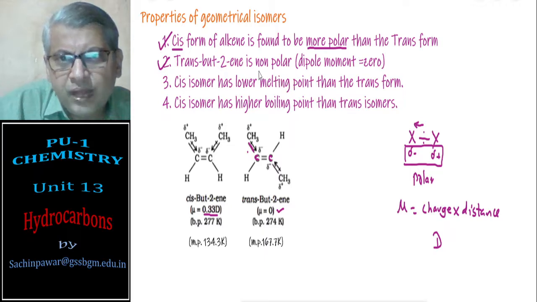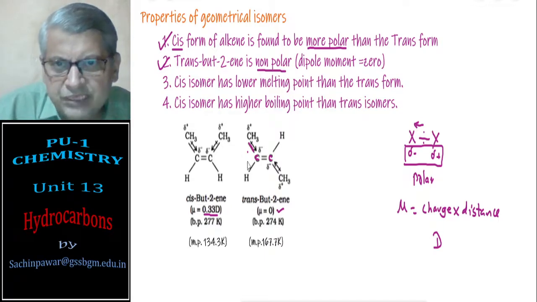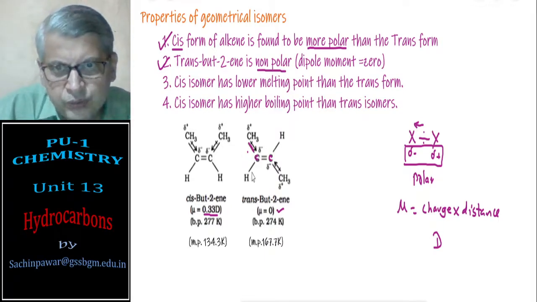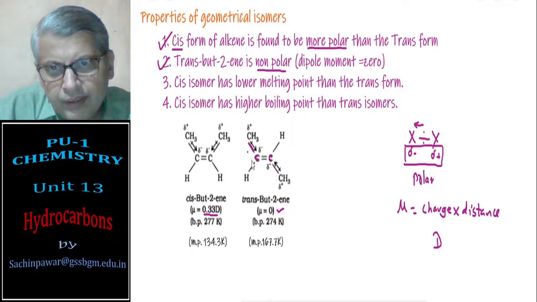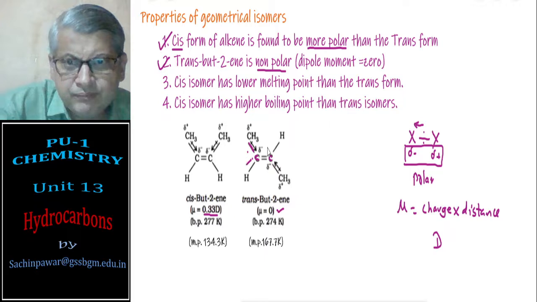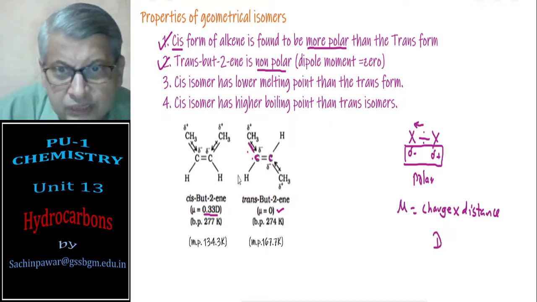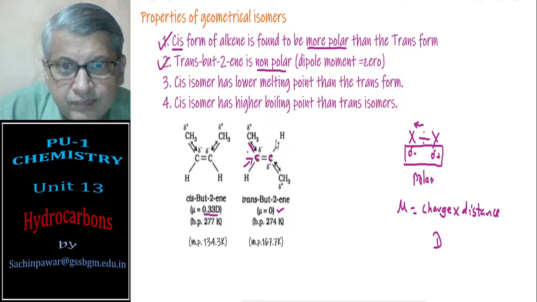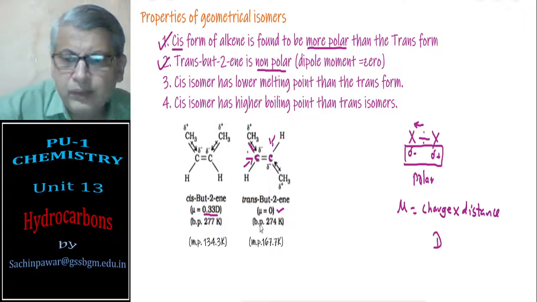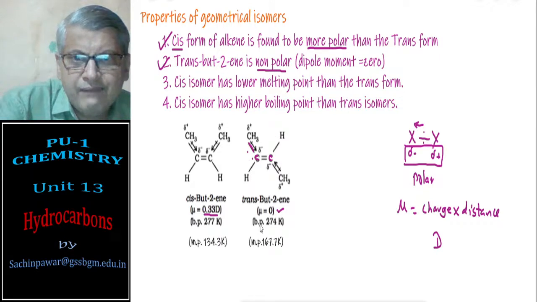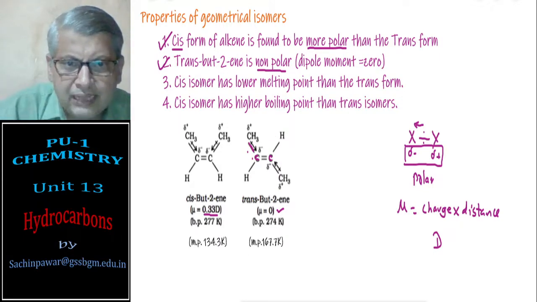Trans-but-2-ene is non-polar. Why, I have just now explained. Here you see the electron displacement of this bond is towards carbon. Obviously, all are towards carbon only. If you want me to explain it, I will explain it in the other structure.